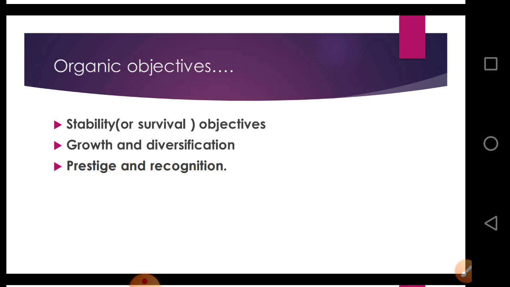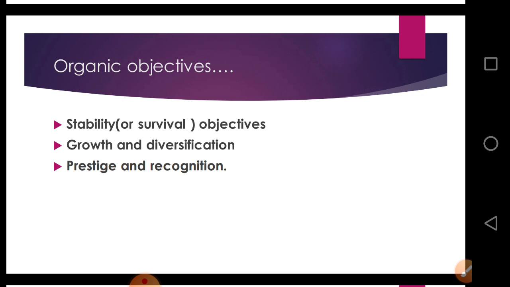Growth and diversification of a business enterprise can be measured in terms of size, capital, market share, etc. How much investment they have made, how much share they have introduced in the market, what is the capital invested in that business. The growth is measured by these things.